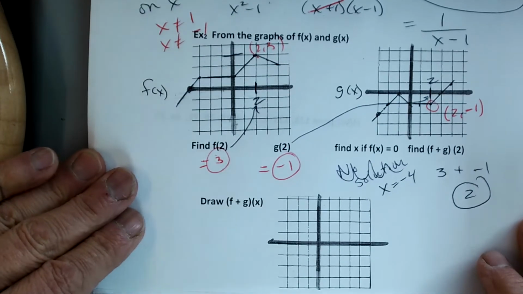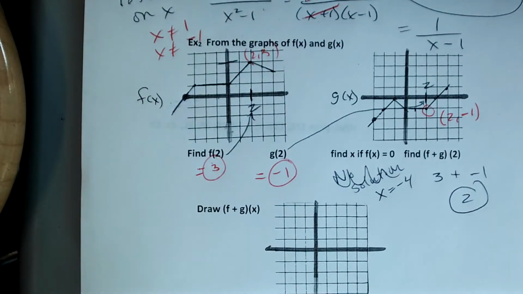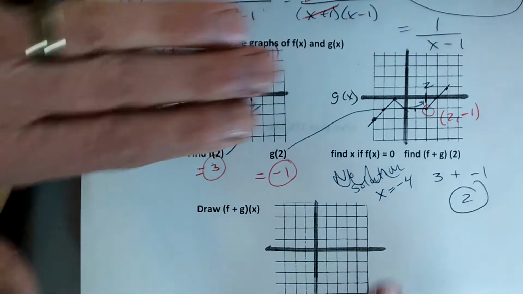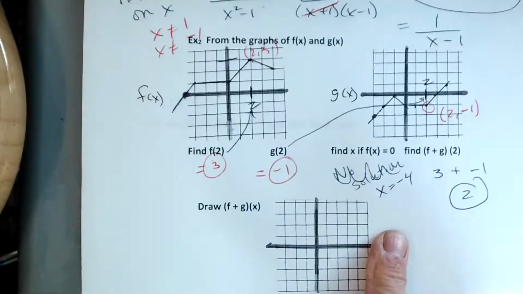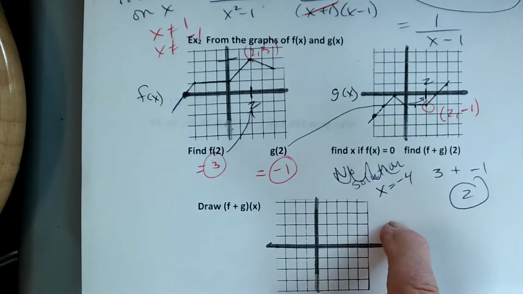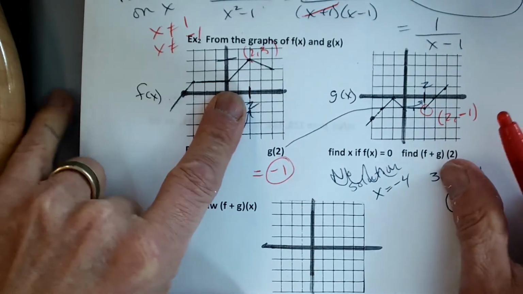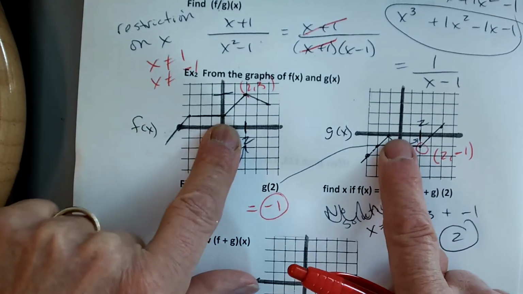All right, now how do we graph these two? So if we're going to add these, the way we add them is we just simply lay one on top of the other in a sense and add their heights. We're going to add their heights, okay? So let's start right here at x equals 0. Okay, now this will take a while to explain. I want you to watch my hands, okay?